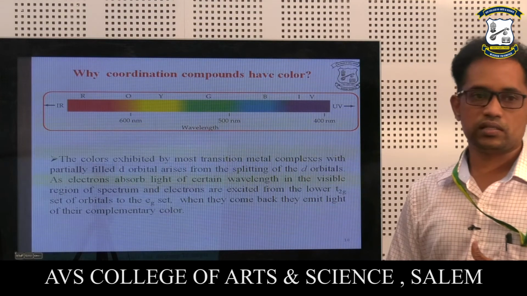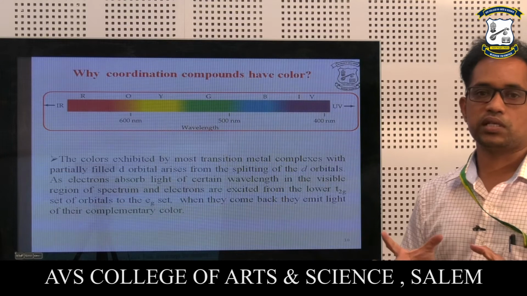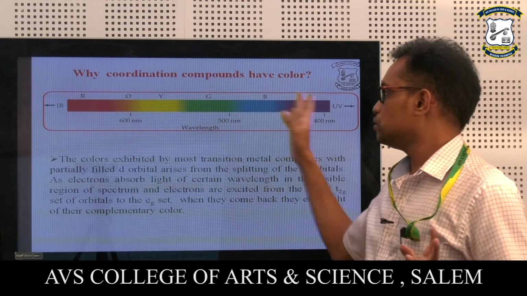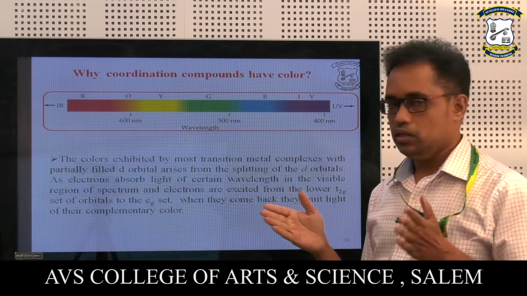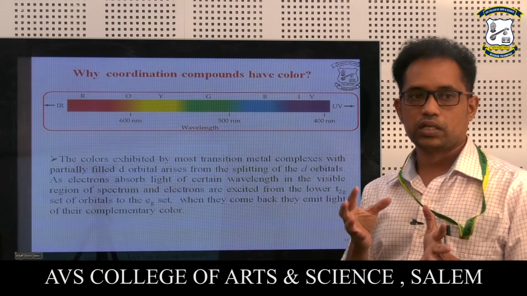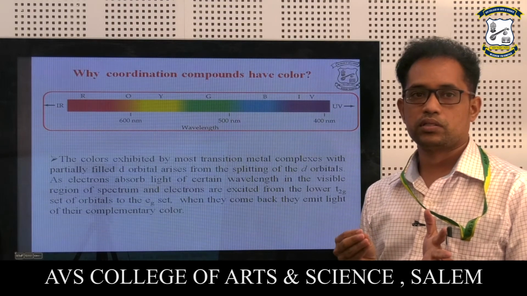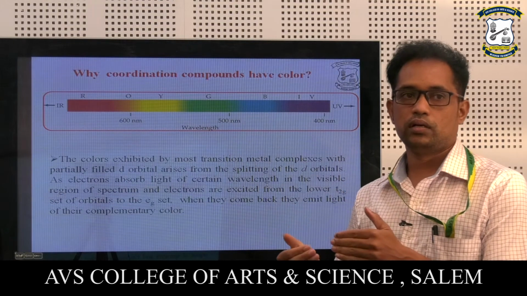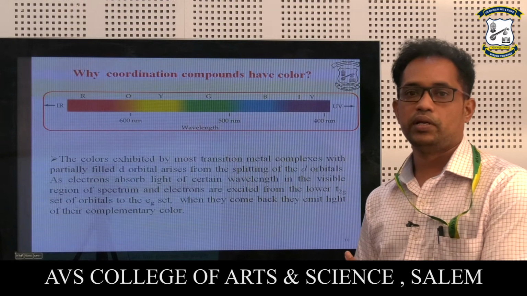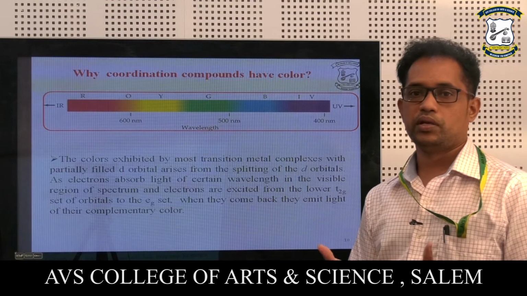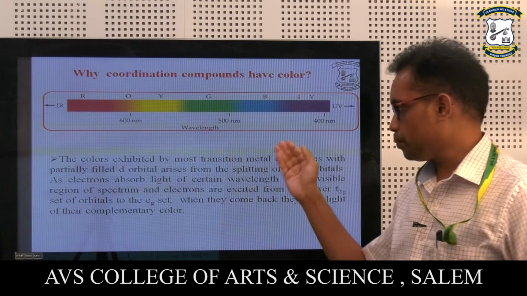So in that case, the electrons absorb light of a certain wavelength. From this we can see the UV to visible spectrum, so different wavelength ranges are there. Some particular metal complexes can absorb some particular wavelength, and then only the corresponding color is emitted as the physical appearance of the complexes. So that's what they are mentioning here.